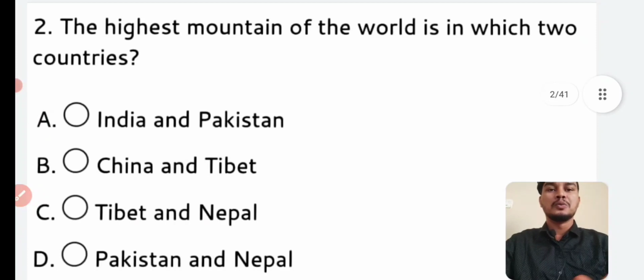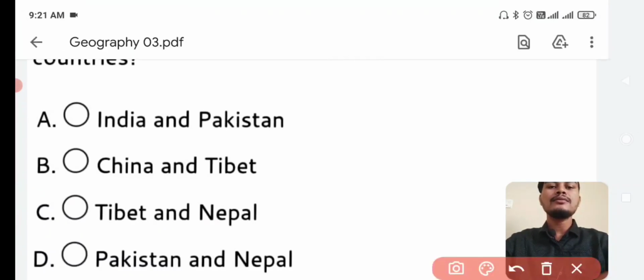Question number 2. The highest mountain of the world is in which two countries? Answer is option number C, Tibet and Nepal. Tibet and Nepal, highest mountain peak in the world.